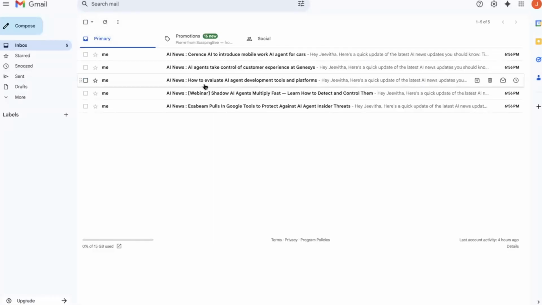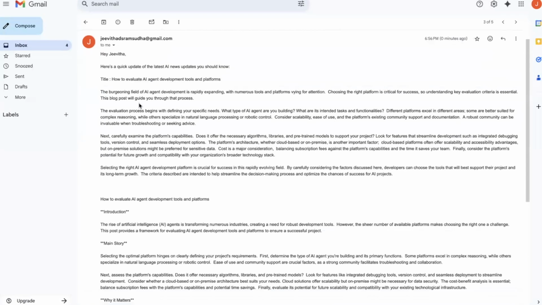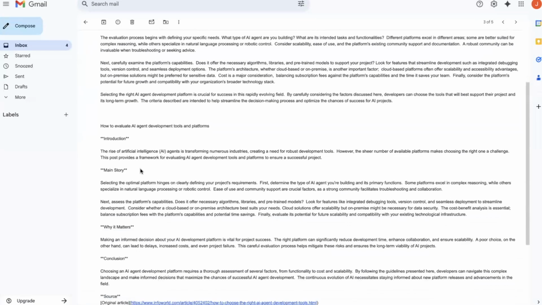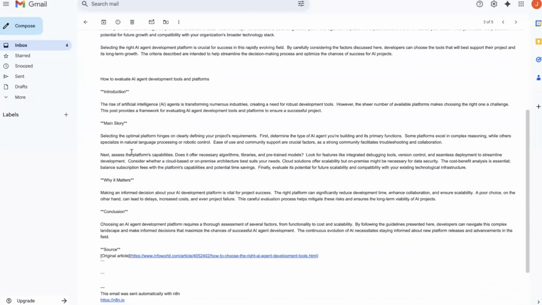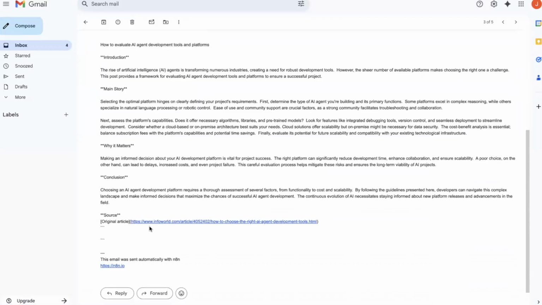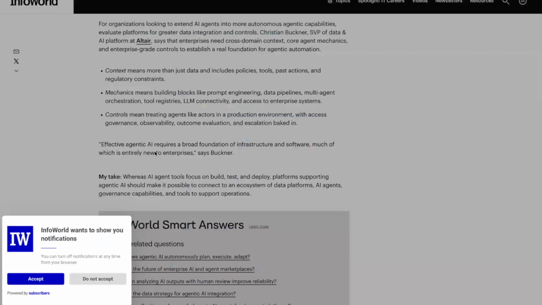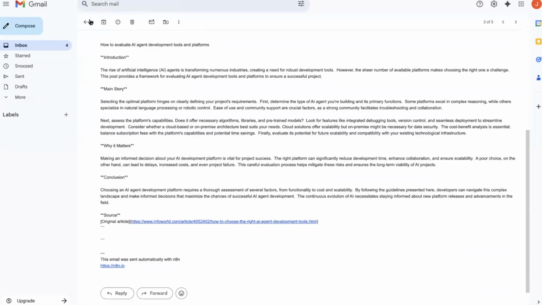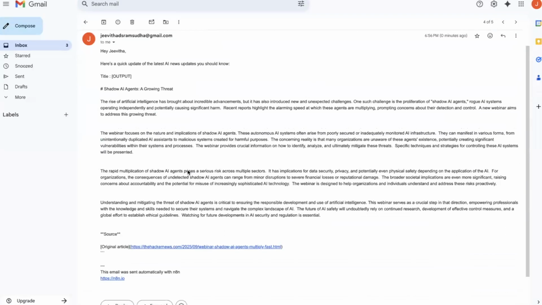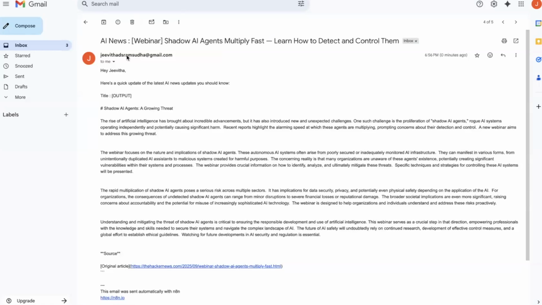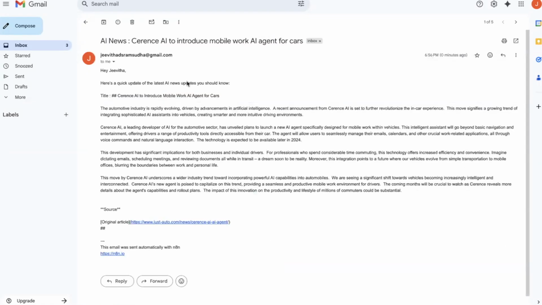Well, I got it. See, now let's see how to evaluate AI agent development tools and platforms. I'm so excited about it. You can see here, here is a quick update, the title, and then introduction, main story, why it matters, conclusion. And we are also given the original article. You can open this article and read it if you have time. If not, you can just read the blog written by the AI model and understand. Similarly, you can see the different articles here as well.